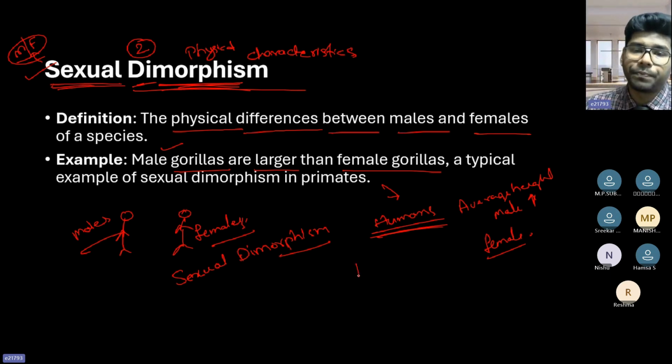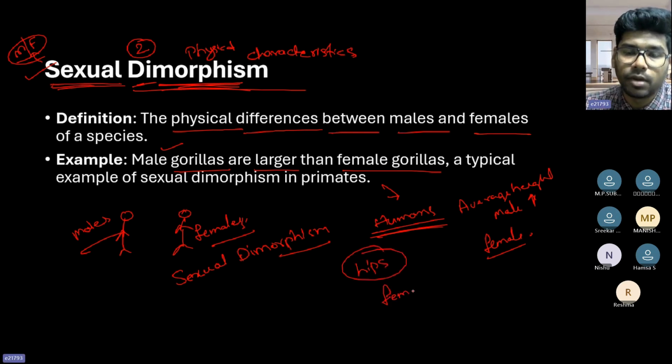Another example, hips, right? Females have broader hips compared to that of the males. That is sexual dimorphism.